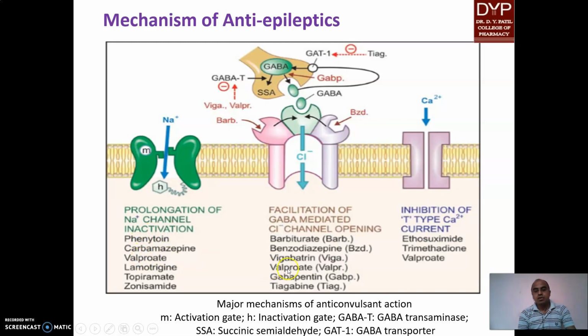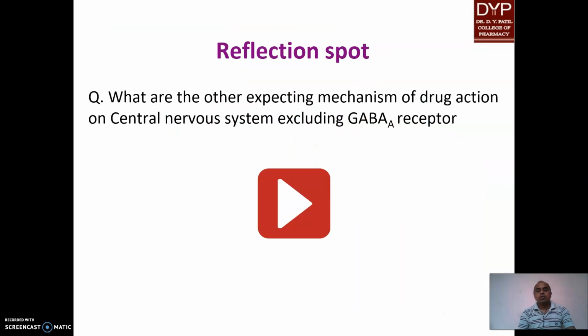Valproic acid is a drug which not only acts on the sodium channel but also on chloride and calcium. The sodium and calcium channels are blocked while the chloride channel is opened, and epilepsy is relieved. Now the reflection is: what are the other respective mechanisms of drug action on the central nervous system excluding the GABA receptor? Think and write down in your notebook. We pause here for 1 minute and then start again.